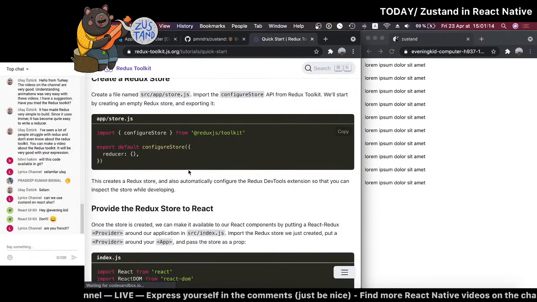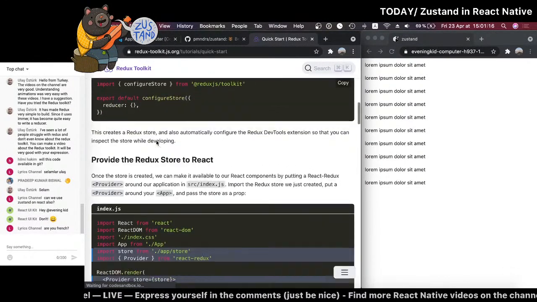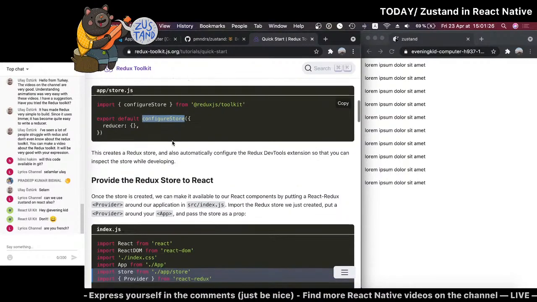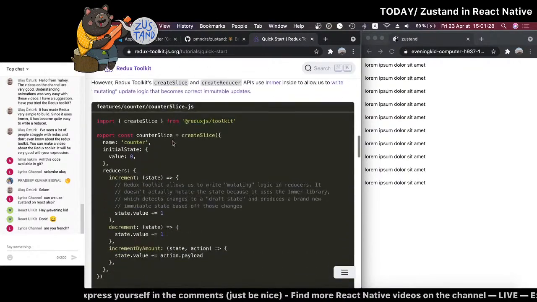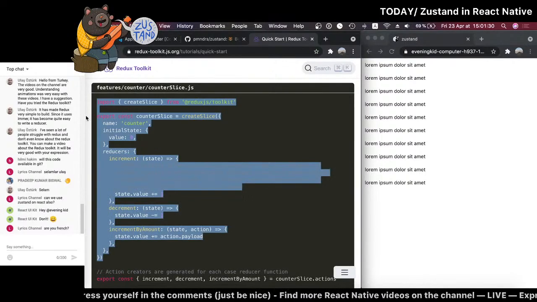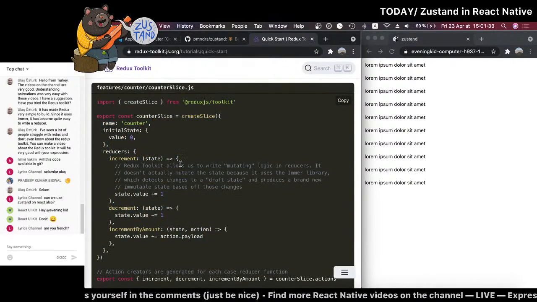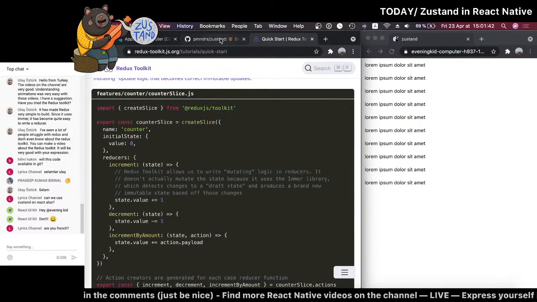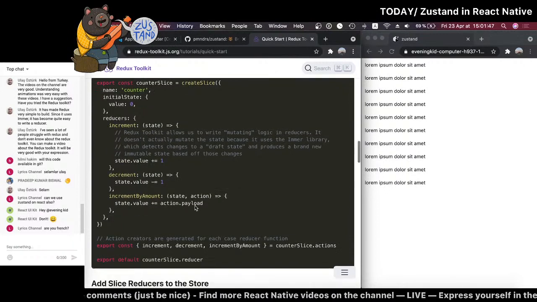Usually, when you do this in plain Redux, you would have big reducers files, and here it has these things like configure store. I think it has different things. So you just put everything in one place. You don't have to create actions and all that. This is maybe similar to what I used to say earlier. When you look at this, you kind of wonder, what's the point of Zustand? What's the point of Recoil? Because this seems to be working pretty well.